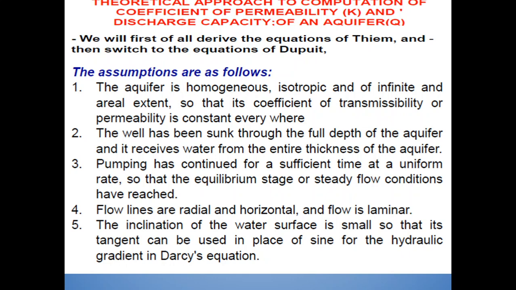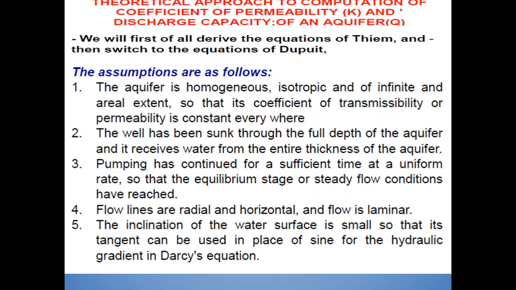The well has been sunk through the full depth of the aquifer and it receives water from the entire thickness of the aquifer. Pumping has continued for a sufficient time at a uniform rate so that the equilibrium stage or steady flow conditions have been reached.